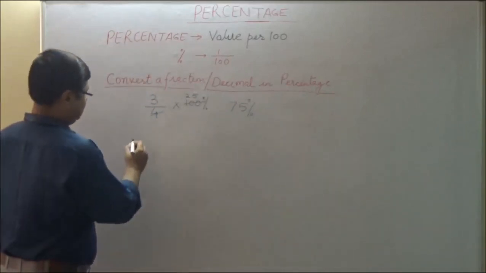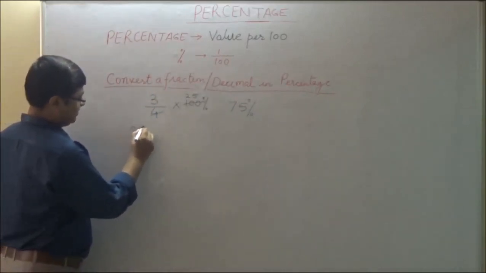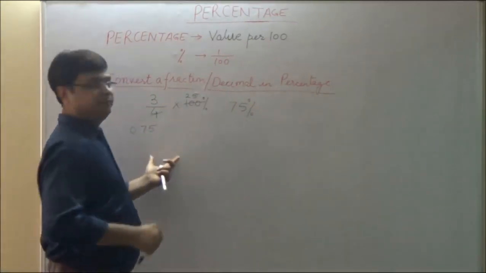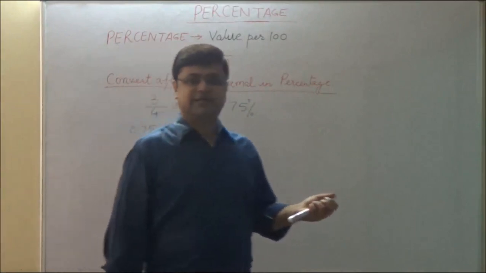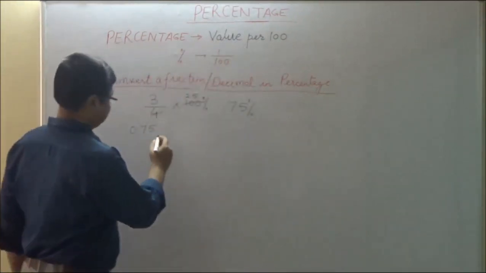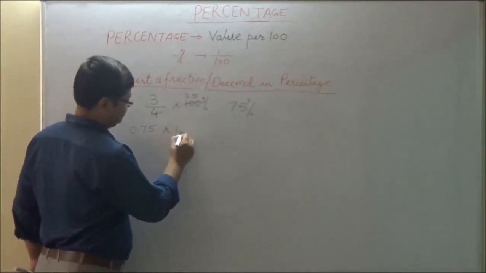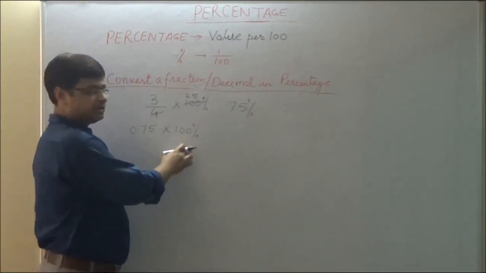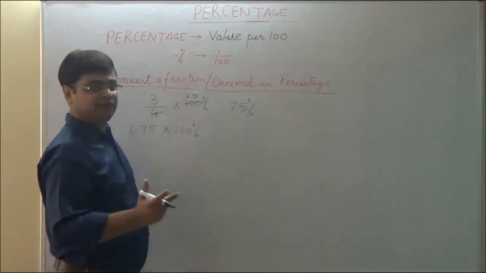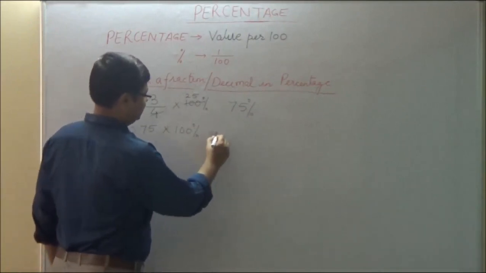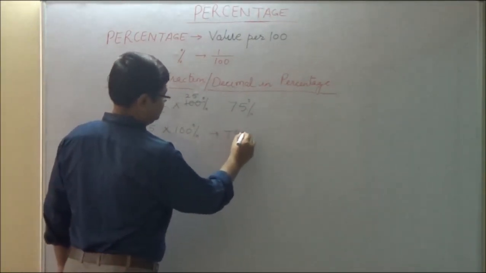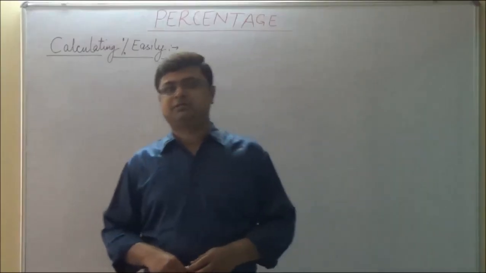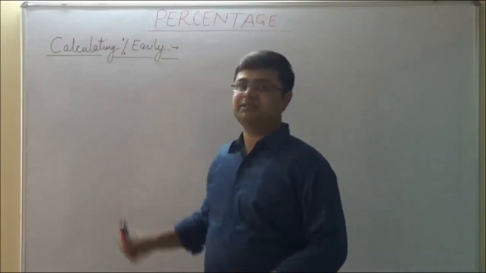Now, let us take a decimal example, 0.75. Again, the method is simple. When you want to convert a decimal into a percentage, you just multiply the decimal number by 100 and put a percentage sign in front. Again, it will not change the value because 100/100 will be 1. So this will convert into 75% again.